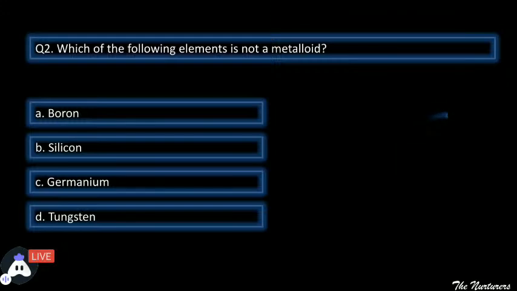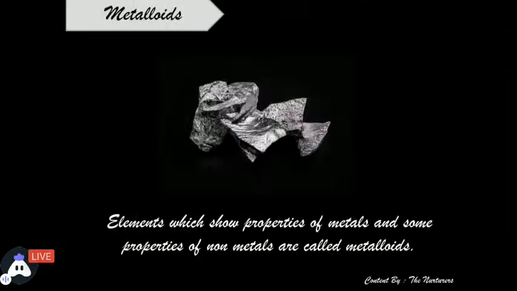We all know that elements are divided into three categories: metals, non-metals, and metalloids. First of all, I would like to explain what metalloids are. Elements which show some properties of metals and some properties of non-metals are termed as metalloids. मेटेलॉइड्स क्या होते हैं? जिनमें दोनों की प्रॉपर्टी देखने को मिलती है, हमें मेटल्स की भी देखने को मिलती है और नॉन मेटल्स की भी देखने को मिलती है, उन्हें हम मेटेलॉइड्स कहते हैं.